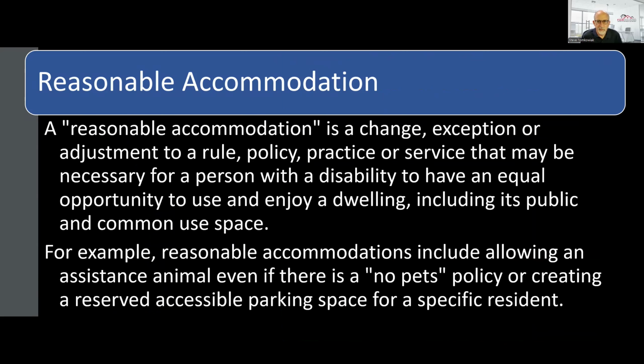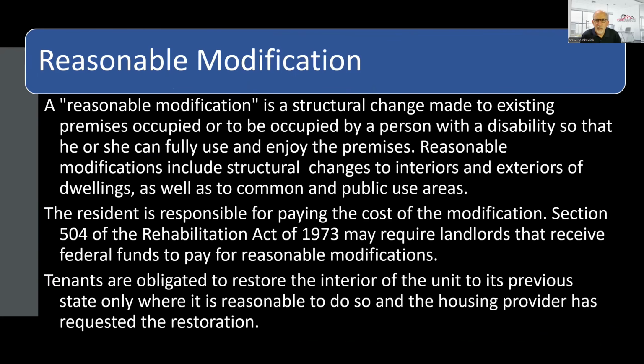Examples include receiving an exception to a no-pet policy so that a person with a disability can have an assistance animal such as a seeing eye dog or a support animal. Another example is being given a designated assigned parking space close to the unit for the person with a mobility impairment. This would be an exception to the first come, first served parking policy.